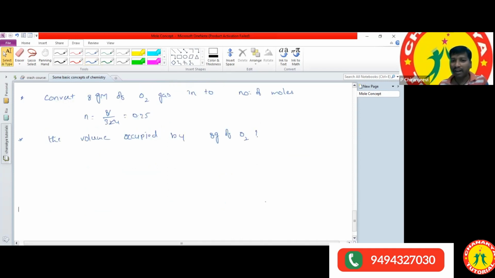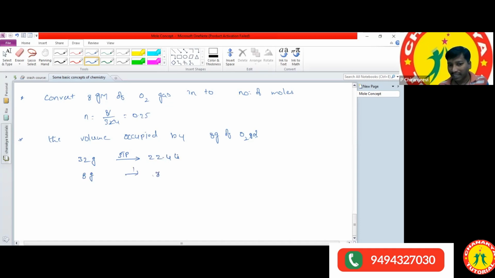Okay, sir, how can we calculate? First of all, they have given oxygen gas. What is the molar mass of oxygen gas here? 32 grams. So 32 grams is equal to 1 mole. 1 mole of gas at STP condition occupies how much volume? 22.4 liters of volume only. Now they are asking, 8 grams of oxygen occupies how much volume?